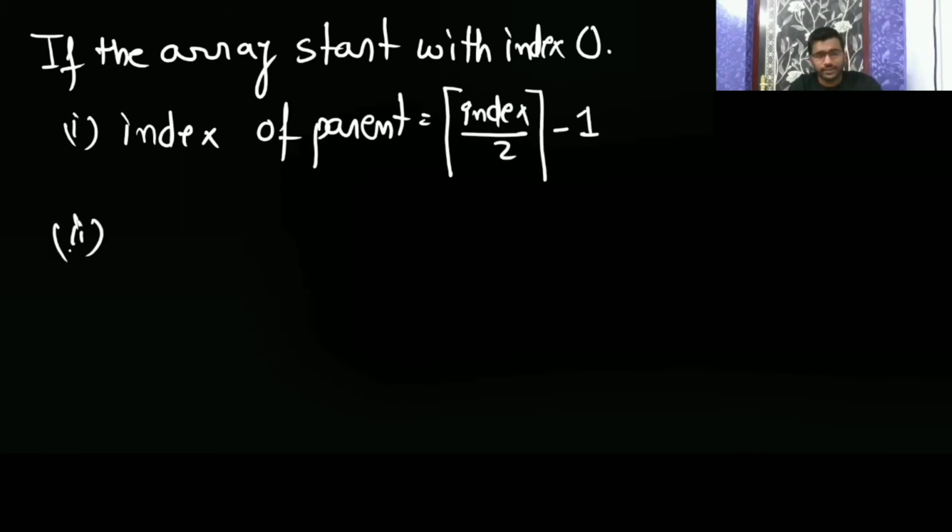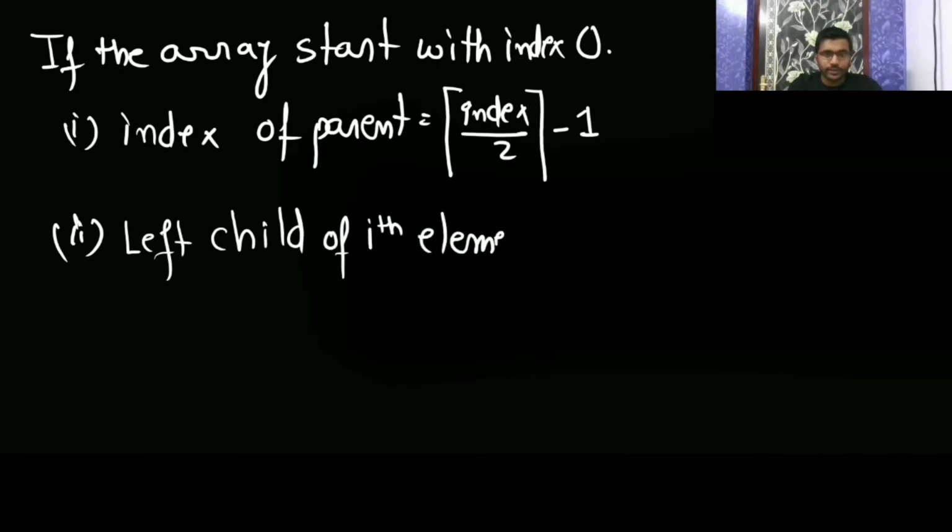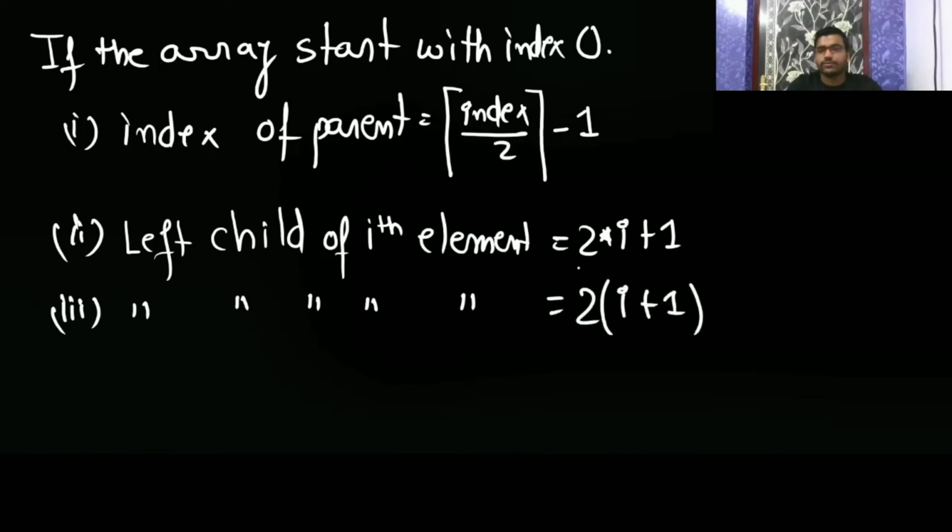Generally we are going to see arrays starting with 1. The left child of the ith element is 2 into I plus 1. The right child of the ith element is 2 into I plus 2.